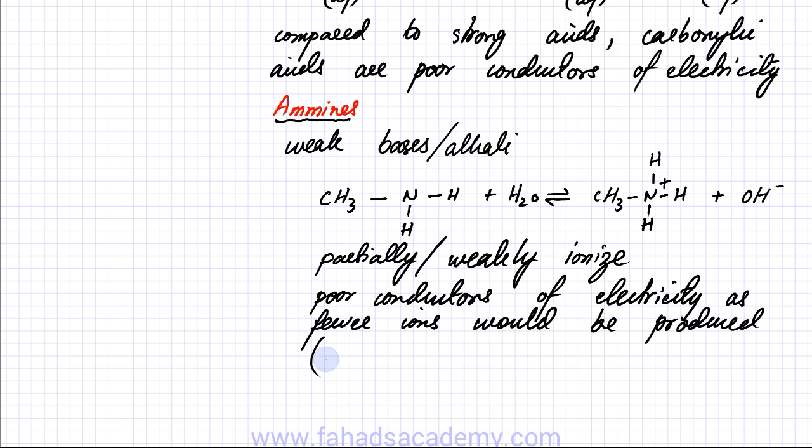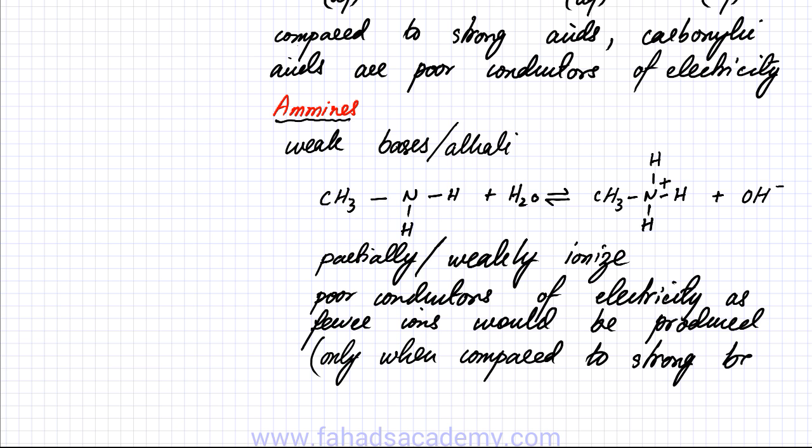So only when compared to strong bases or alkalis. So remember this, that amines and carboxylic acids, only they are going to conduct electricity when they are in